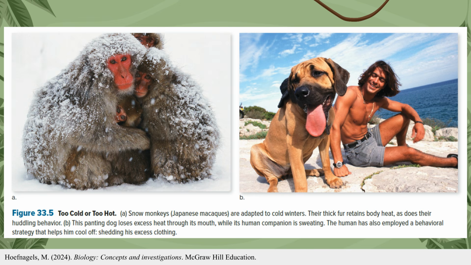Japanese macaques, snow monkeys, are shown huddling together in a cold environment. Their thick fur provides insulation, reducing heat loss, while huddling behavior helps conserve body warmth by sharing heat. These are examples of structural adaptations, fur, and behavioral adaptations, huddling, that help animals survive cold temperatures. The dog cools down mainly through panting, which releases excess heat as water evaporates from the tongue and respiratory tract. The human cools down through sweating, where evaporation of sweat from the skin removes heat from the body. Additionally, the human has used a behavioral adaptation by removing excess clothing to reduce heat retention.